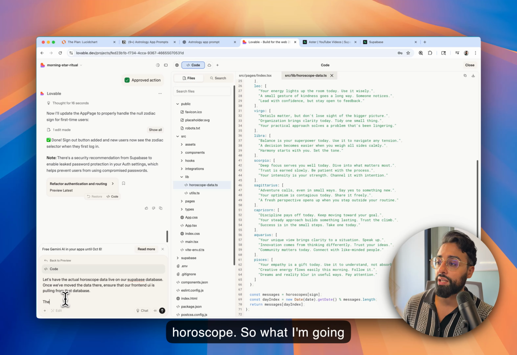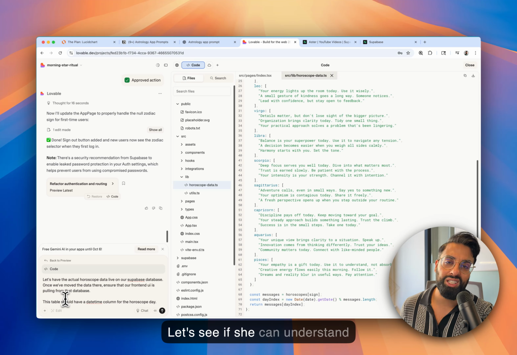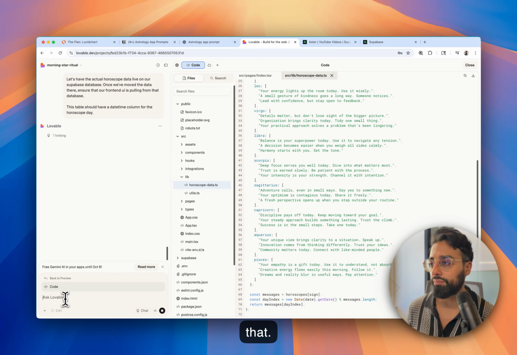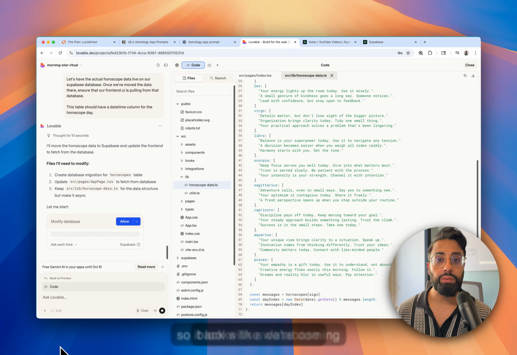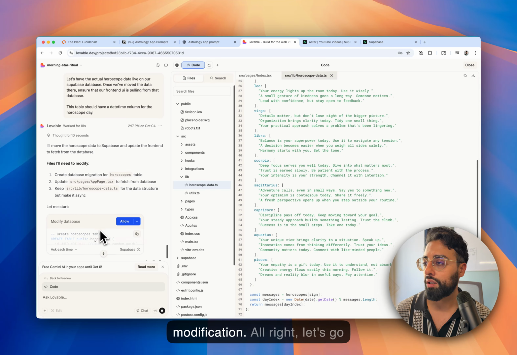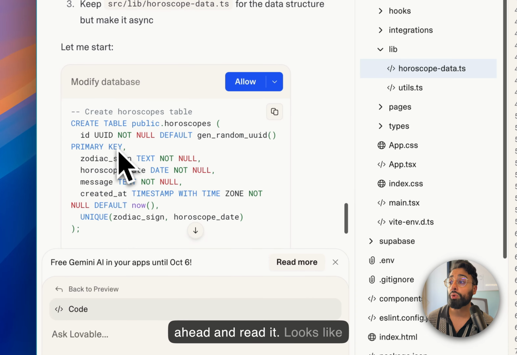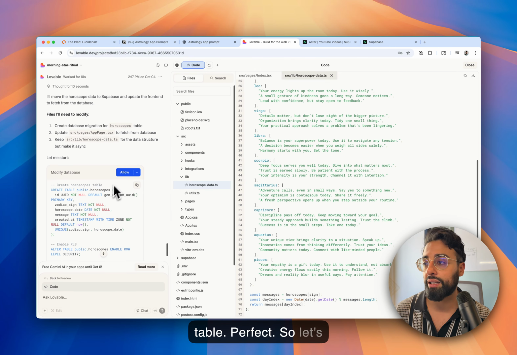So what I'm going to say is this table should have a day column, or date time column is the appropriate name, for the horoscope day. Let's see if she can understand that. Okay, so it looks like we're coming back with a database modification. All right, let's go ahead and read it. Looks like we're creating a horoscopes table. Perfect. Horoscope date, that's exactly what we want.